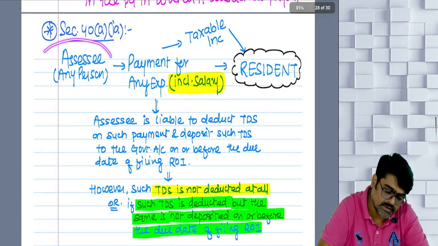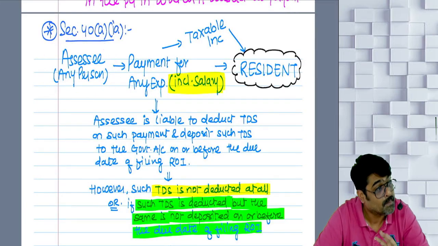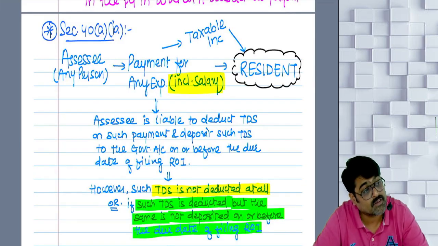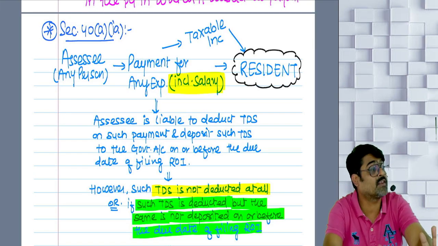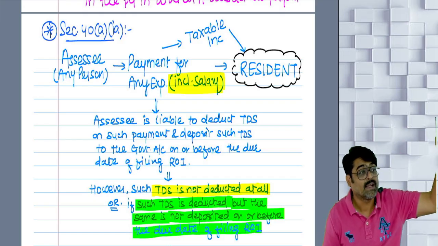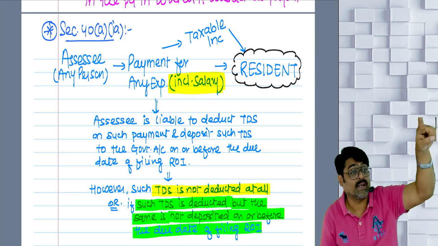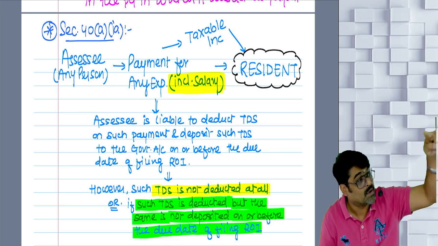Now, who is the assessee making the payment for business expense? Which business expense? Any business expense; where it was excluding salary earlier, here it is including salary. Now that payment was earlier made outside India to any non-resident or foreign company.